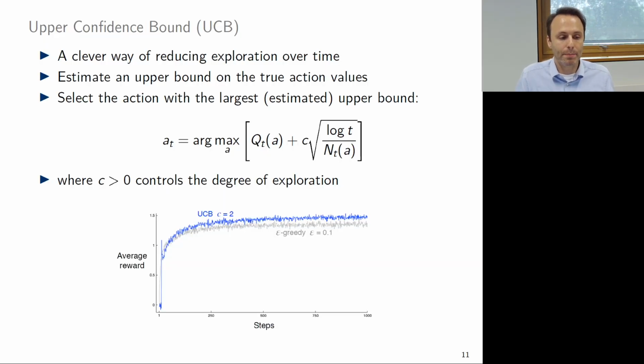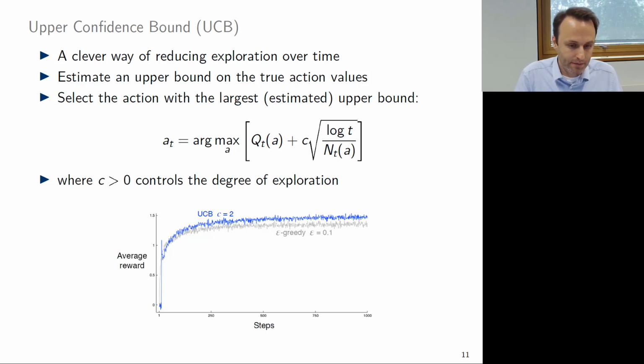Now, how does the exploration and exploitation work here in the UCB example? Well, it's a clever way of reducing exploration over time because we estimate the upper bound on the true action values.